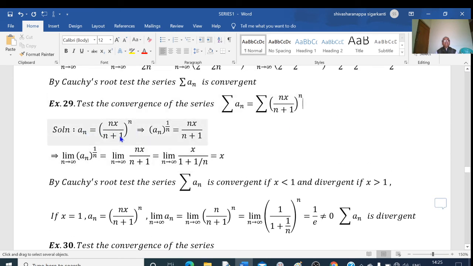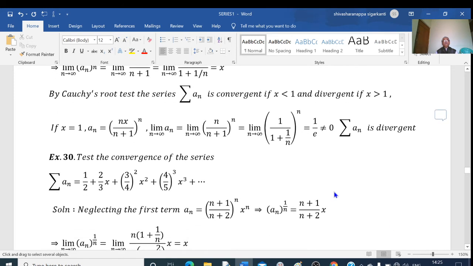This is my an to the power of 1 by n, and an is equal to this one. If I put x equal to 1 here, an is n by n plus 1 to the power of n. Now we take the limit onto this. N by n plus 1 to the power of n equals, dividing numerator and denominator by n, we get 1 plus 1 by n to the power of n in the denominator. This is equal to 1 by e, which is not equal to 0.